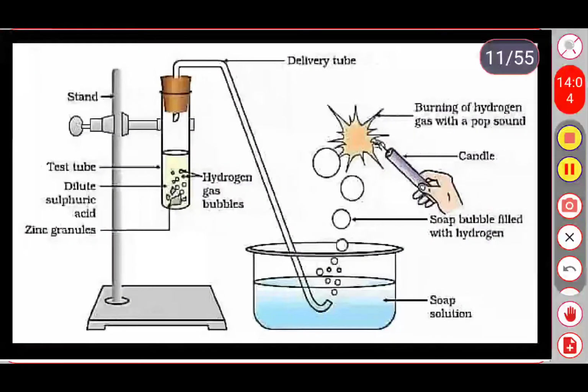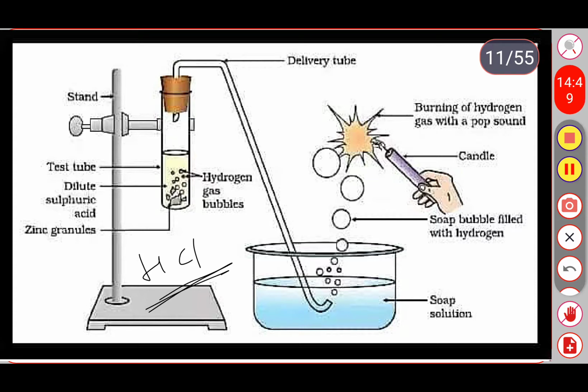So this is the third activity. In this activity, we need to take a conical flask and a few granules. Few granules means fine pieces of zinc. Add to this dilute hydrochloric acid. Hydrochloric acid is nothing but HCl. So first you need to take the zinc granules, very small pieces of the zinc, and add some amount of the diluted hydrochloric acid.